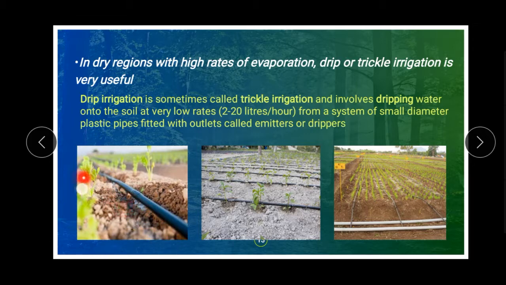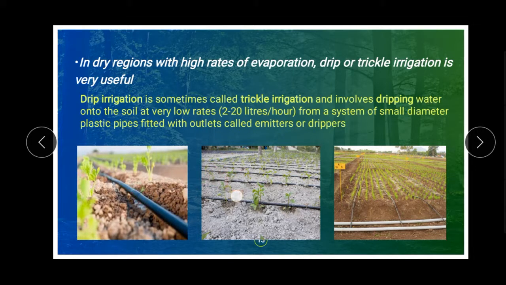Look at this picture. They drip water using small-diameter plastic pipes, only 2 to 20 liters per hour, slow and at a very low rate.